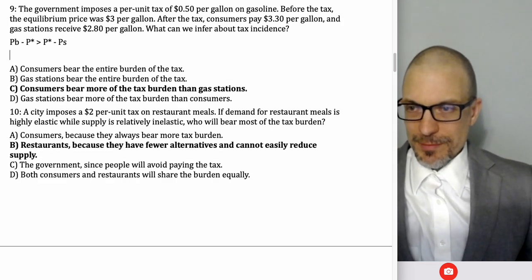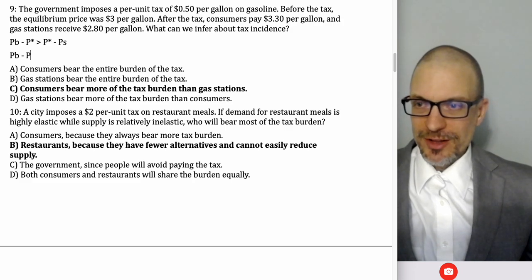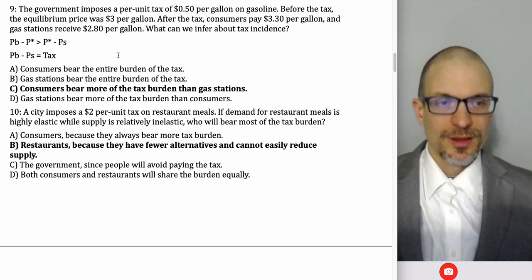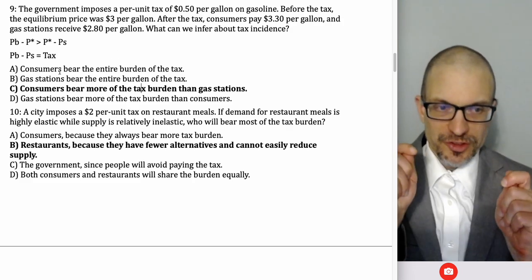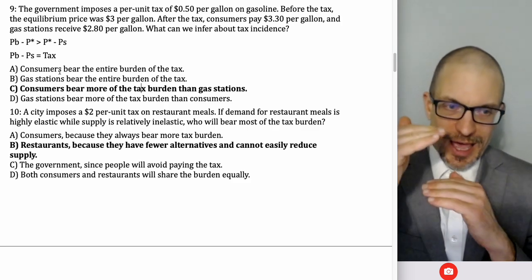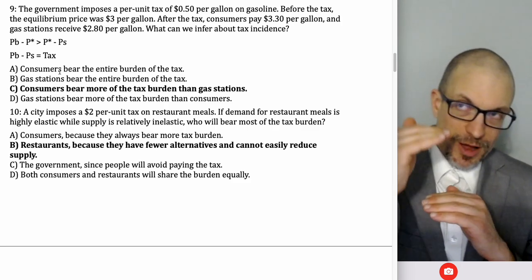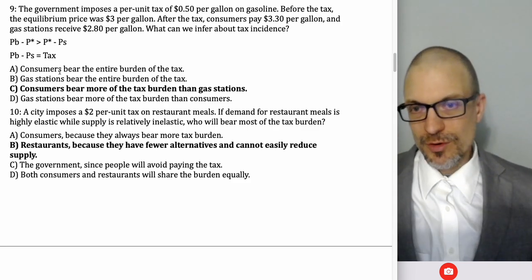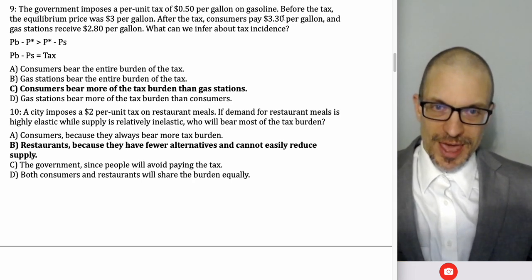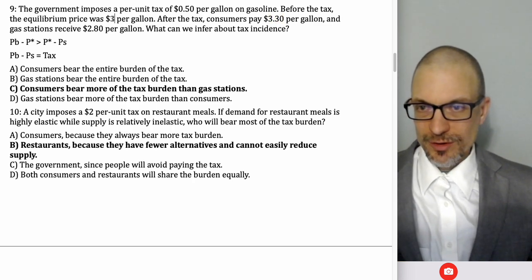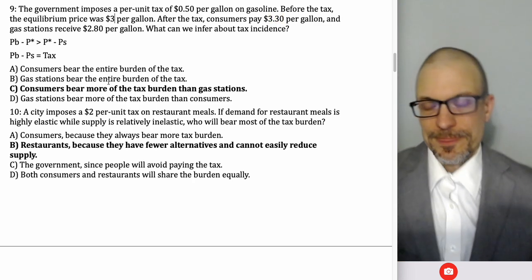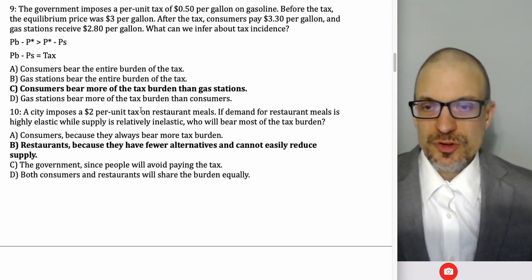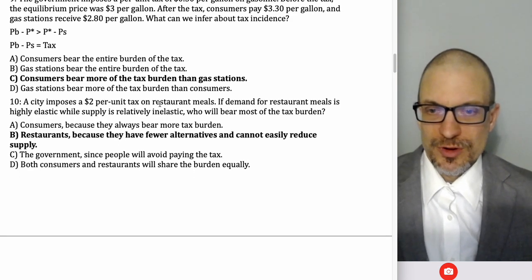And then importantly, PB minus PS equals the tax. Right? And so the tax is the spread, and what we're interested in is how much of that tax is going to be above the equilibrium price and how much is below. In this case, we had a 50 cent tax: 30 cents is above the original equilibrium price, and 20 cents is below.